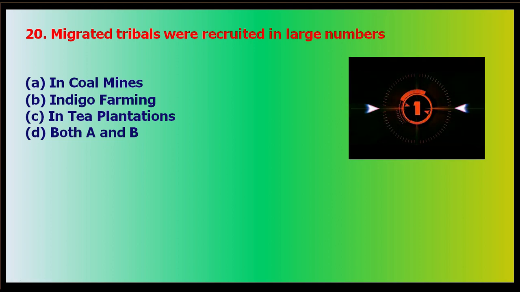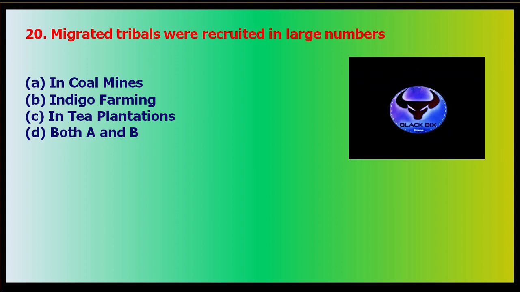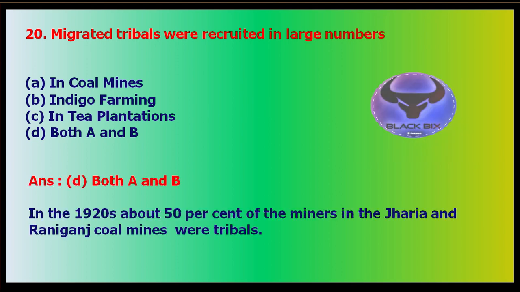Okay, so here the correct answer is both A and B. Those two statements are correct. In the coal mines of Jharkhand and Raniganj, they worked as cheap laborers, and they also worked in the tea plantation farms, right? And they were not allowed to go out of those plantation farms.